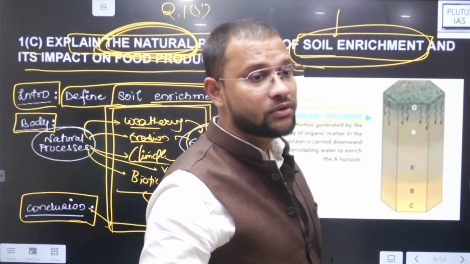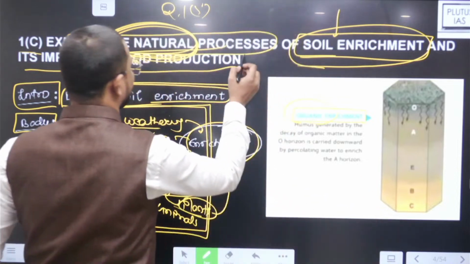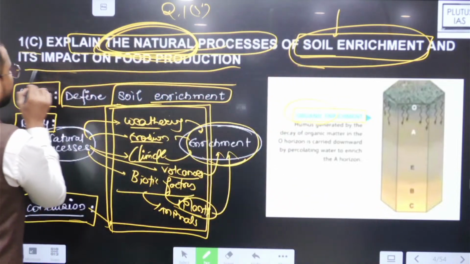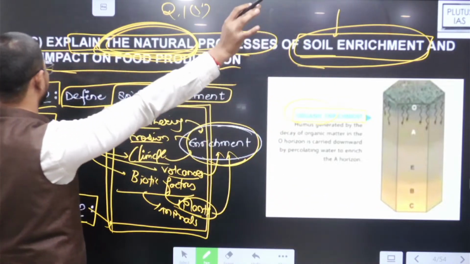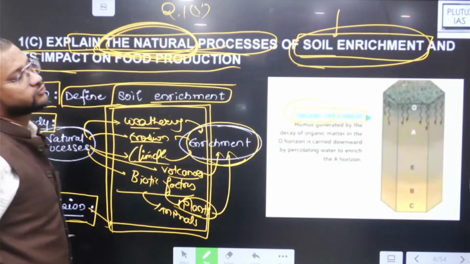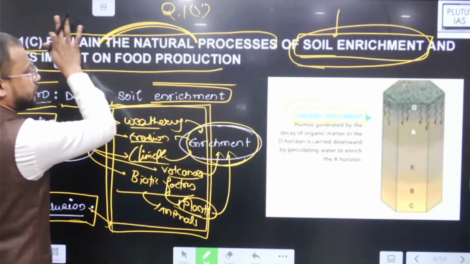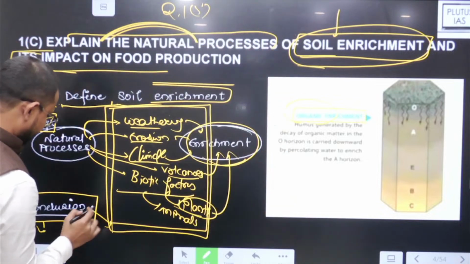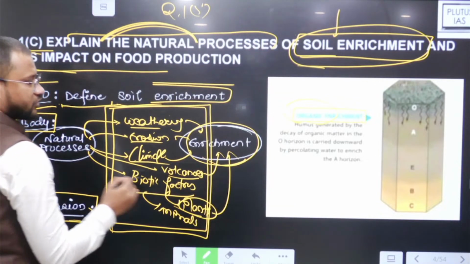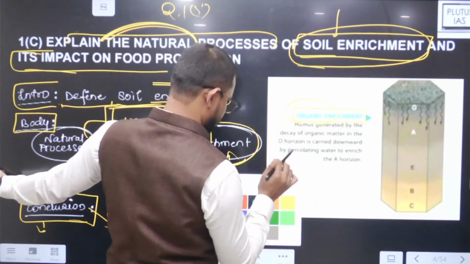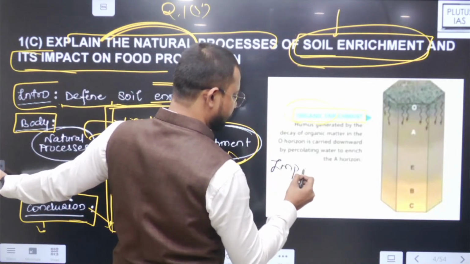Acha, sorry. The question is to explain the natural processes of soil enrichment and the impacts on food production. Now, second factor क्या रहेगा, impact on food production. तो yes, देखो impact क्या हो रहा है.